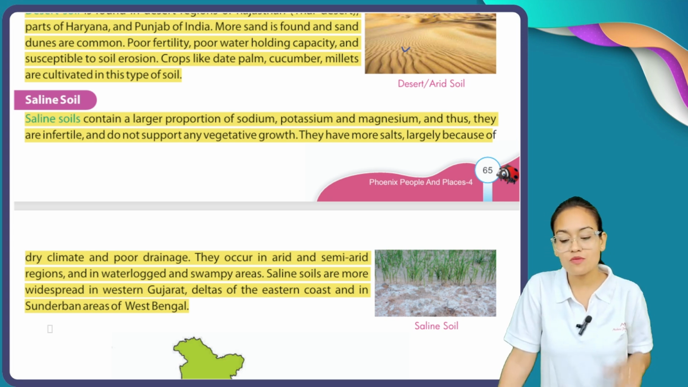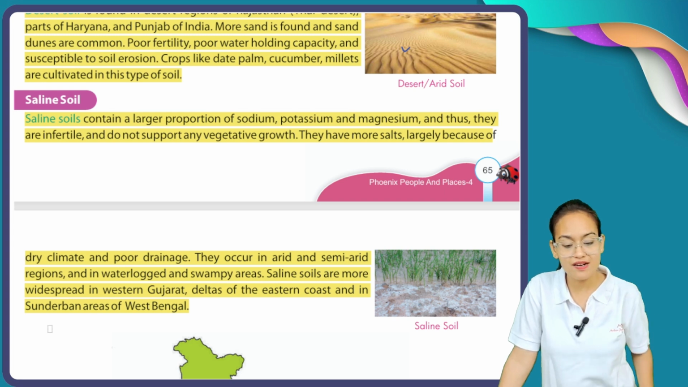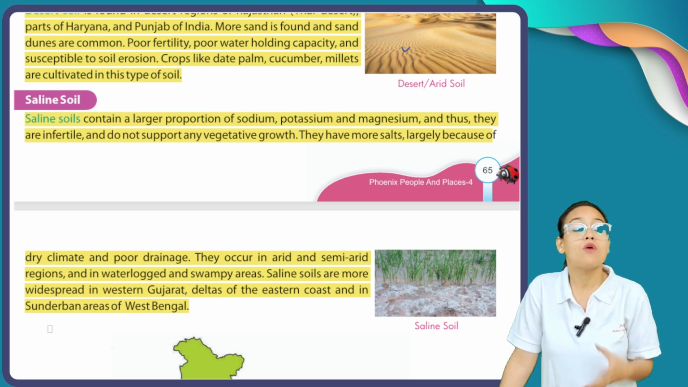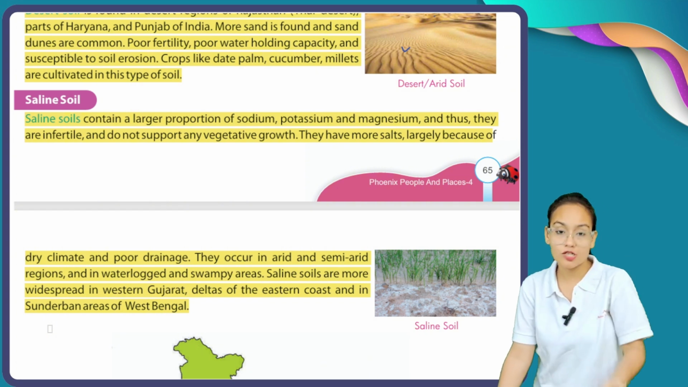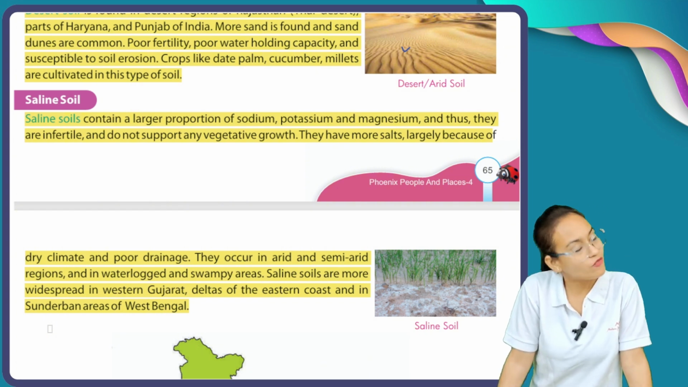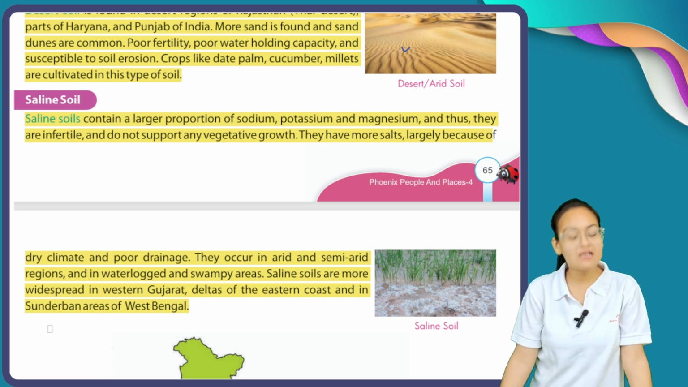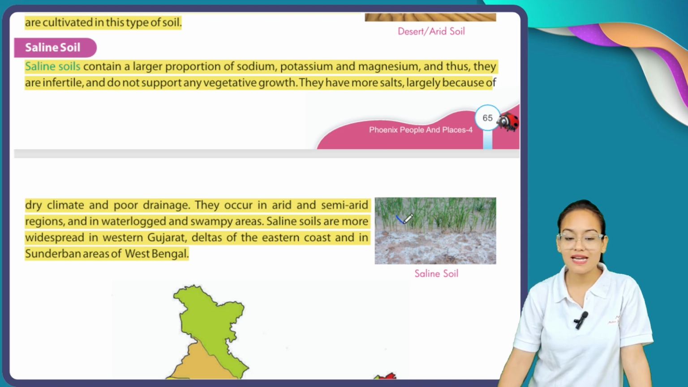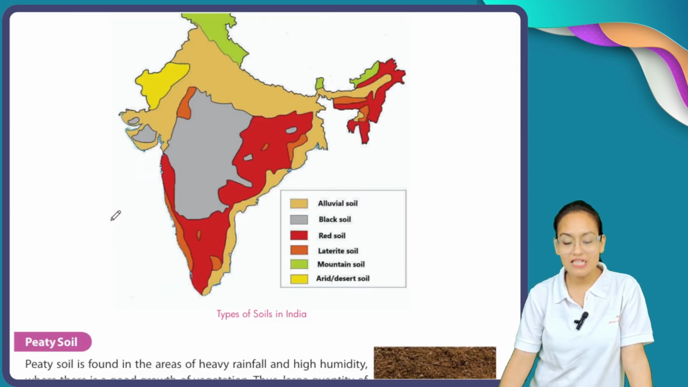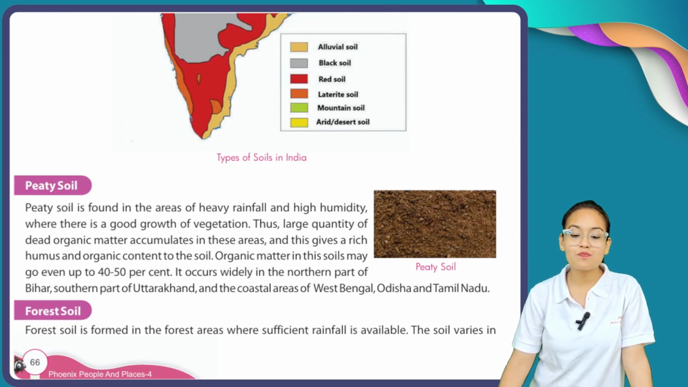They occur in the areas from arid to semi-arid, and they are also found where there is a waterlogging problem. The areas which face waterlogging problems, like western Gujarat, the eastern coast, and Sundarban areas of West Bengal. Here you can find your saline soil. This is your saline soil. Now my dear students, peaty soil.